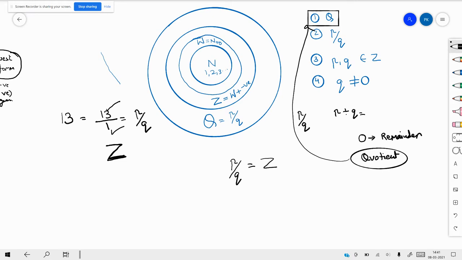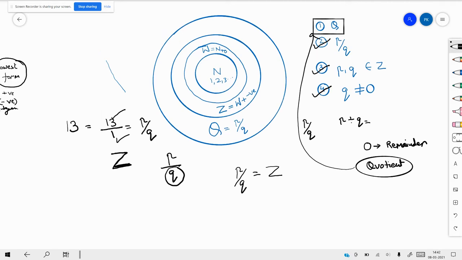Now going further, we have understood it has to be an integer, it has to be in the form p by q, and q cannot be equal to 0. Please understand one thing very clearly. In p by q, you will say q is an integer, so q has to be a part of integers, and 0 is an integer, so isn't it obvious that q can be 0?